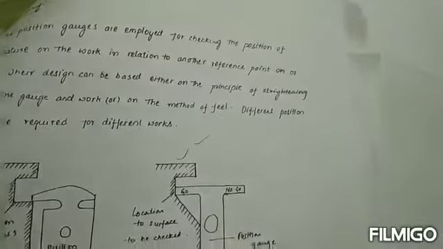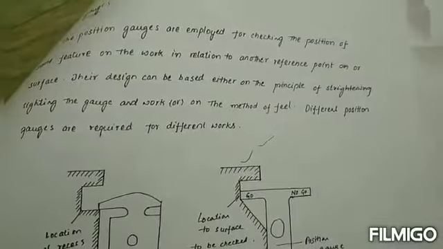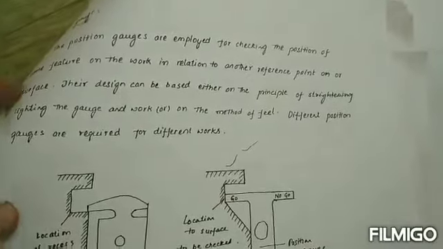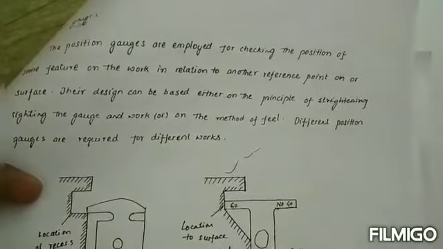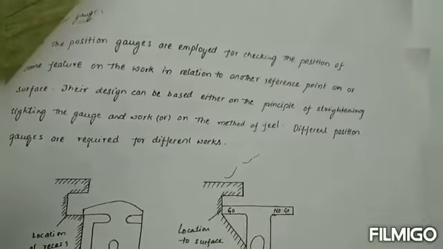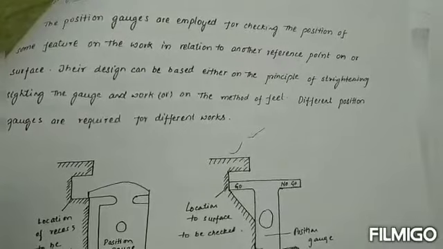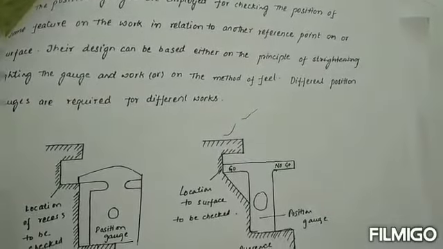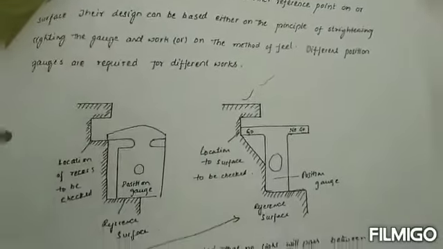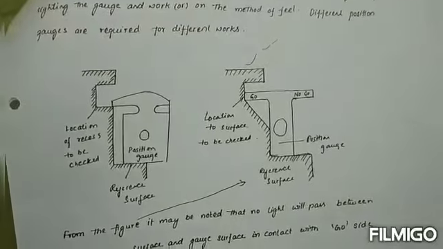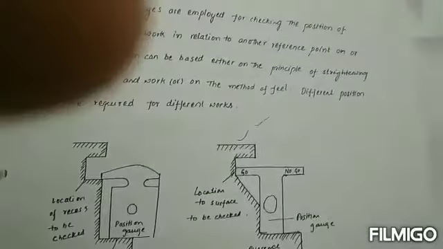Okay, the position gauges are employed for checking the positions of different features on the work in relation to another reference point on the surface. Their design can be based either on the principle of aligning the gauge and the work, or on the method of principles. Okay, these are the different types of gauges which we are using.